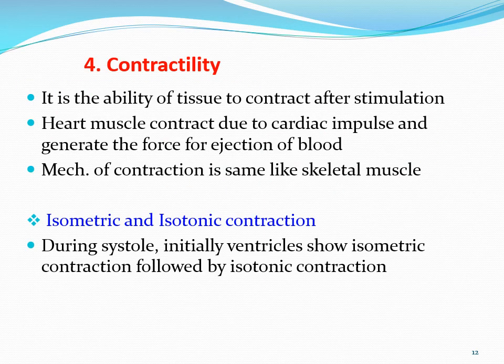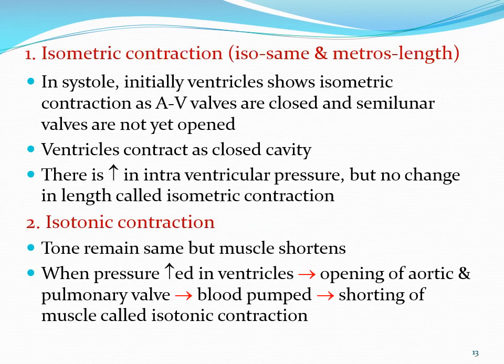Then in contractility, students, we studied how the muscle contracts. What terminologies are involved under contraction? There is isometric contraction and isotonic contraction. In isometric contraction the length of the muscle remains the same, but there is an increase in tone, and in isotonic contraction the tone remains the same but there is a change in length, that is, a shortening of the muscle. The heart, particularly the ventricle, shows two types of contraction: isometric contraction followed by isotonic contraction.